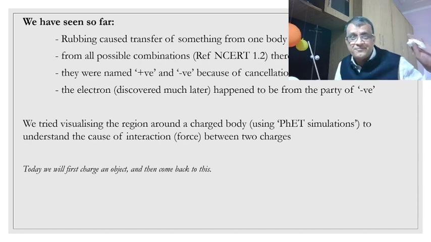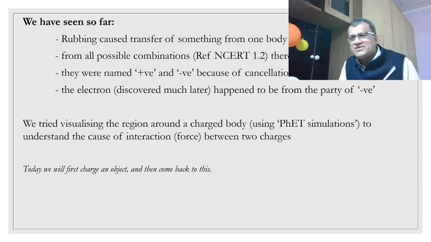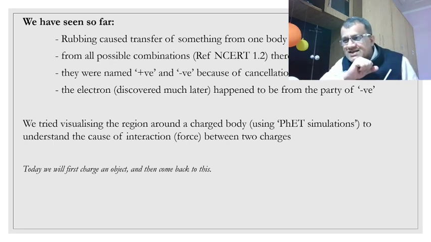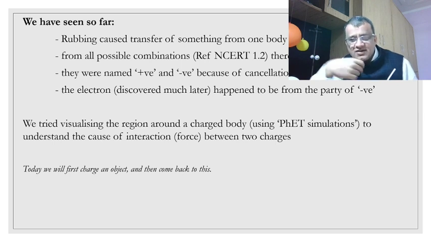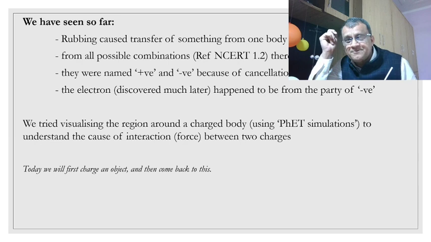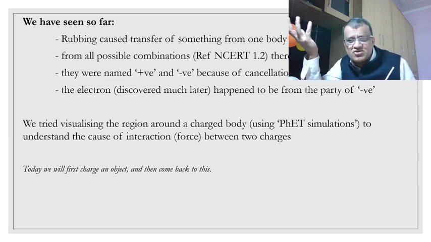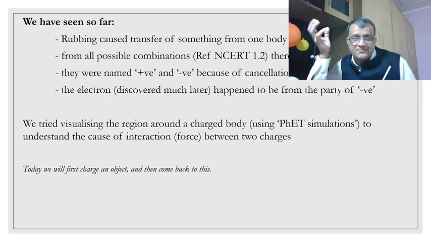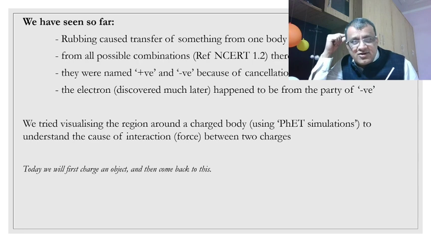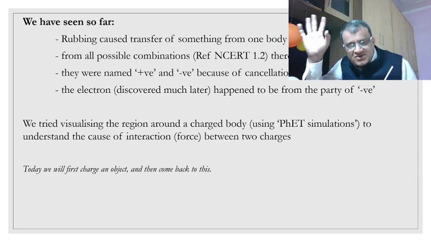And from all the possible combinations which we saw in NCERT 1.2, there were a lot, and I showed you that NCERT, and if you have your PDF, you can download it free of cost from NCERT website. There are various combinations given there, and some which you can't understand, but most of the things you can understand, like glass rod, silk, pith ball you might not be able to understand, wool, ebonite rod you might not be able to understand.